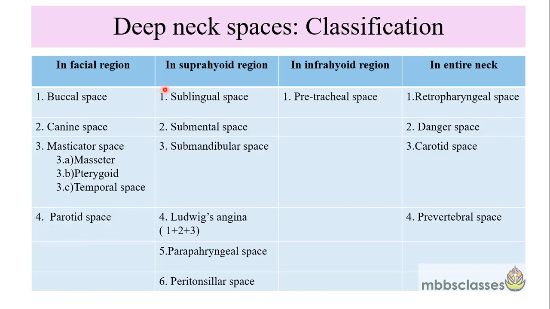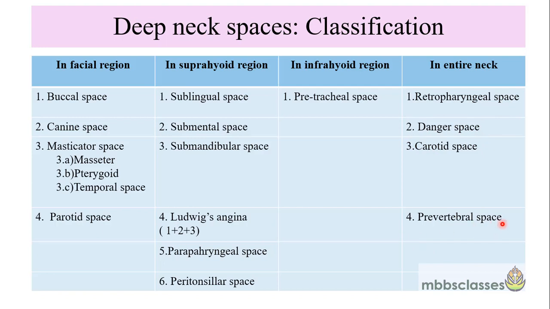If you see the deep neck spaces above the level of hyoid bone, these are sublingual space, submental space, submandibular space, parapharyngeal space, and the peritonsillar space. In the infrahyoid region, there is pretracheal space, which is around the visceral compartment, and the spaces which are present throughout the neck are the retropharyngeal space, danger space, carotid space, and the prevertebral space.